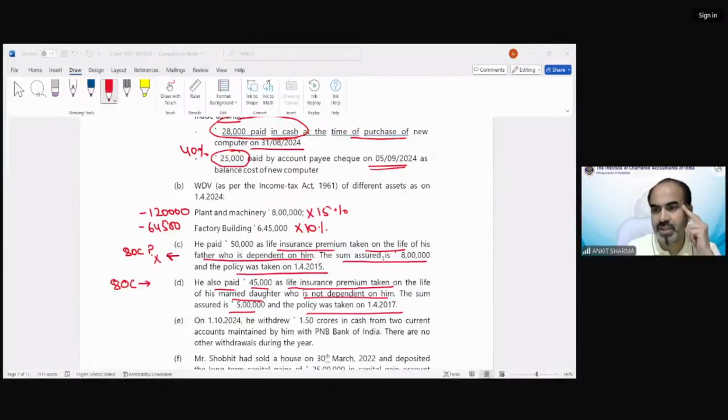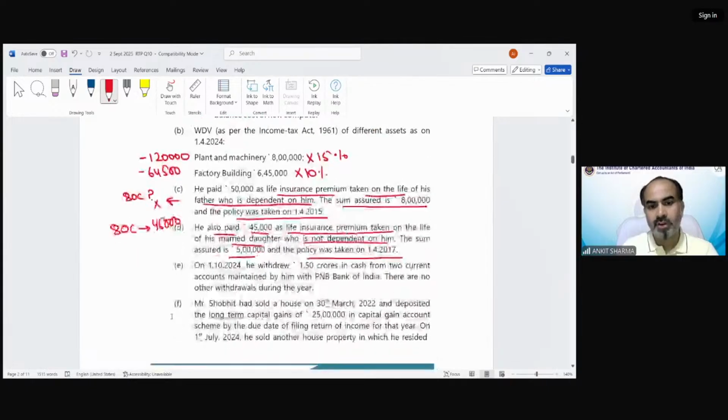Pooja is saying yes. Ishan is saying yes. Vasta is saying yes. Because in case of children, whether dependent or not, both has been included. We are not solving this question under default tax regime, Farhan. We are solving this question under optional tax regime. So deduction would be there. Very well done, everyone. So that is going to be allowed 45,000.